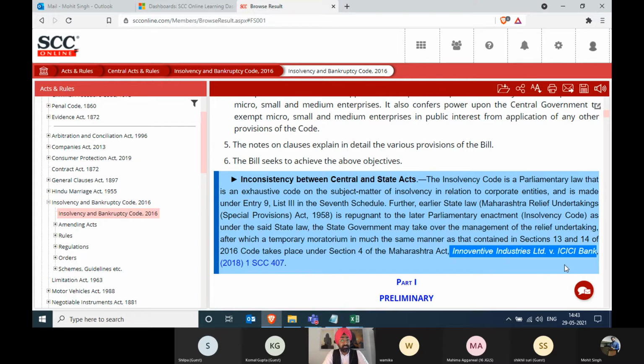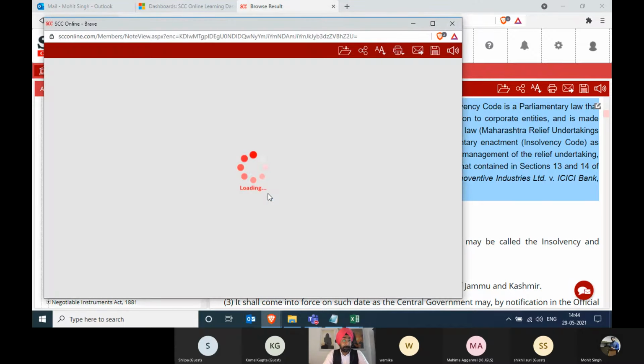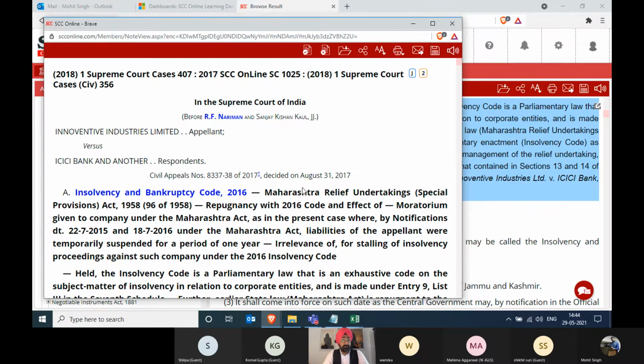What is happening over here is that if you do a search, you might get judgments on it, like 10, 20, or 100. But the editorial department, which makes the head notes for SCC, has started doing this work: on this topic, this is one of the most important judgments. After reading the paragraph, which has been lifted from the judgment, if this makes sense, you can simply click on the citation mentioned at the bottom, and the full judgment will open up in a different window. So this is the simpler way you can go through it.